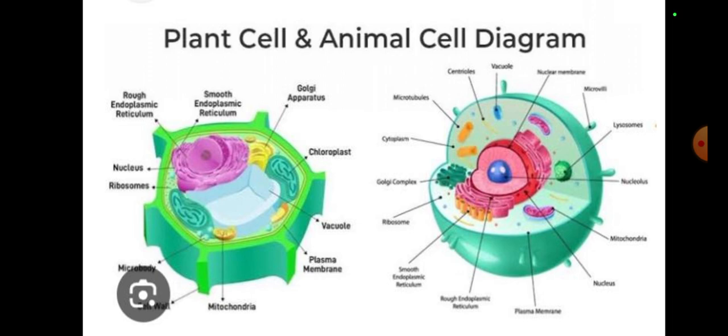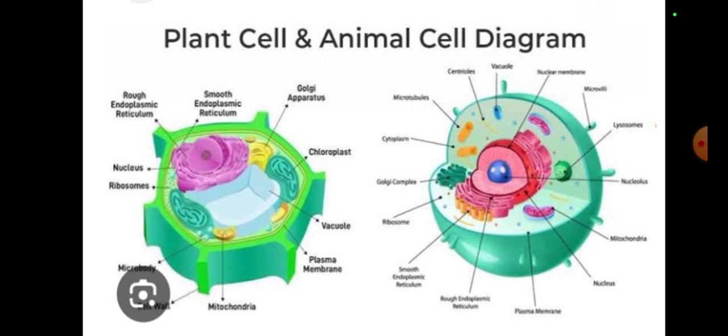Their function is that they are the factory for protein. Why the factory for protein? Protein is made over here. You can see all the proteins are found over here. The function of ribosomes is that they are the protein factory. Then we have the vacuole.